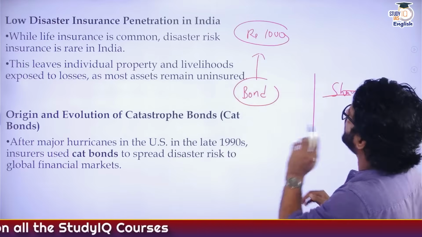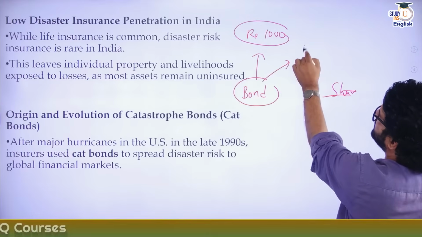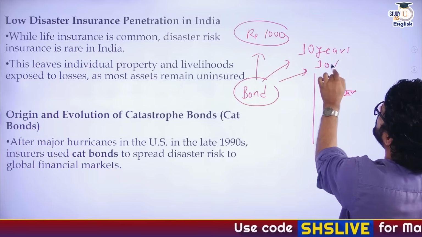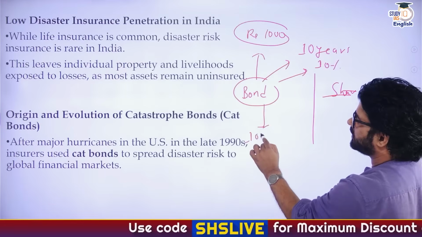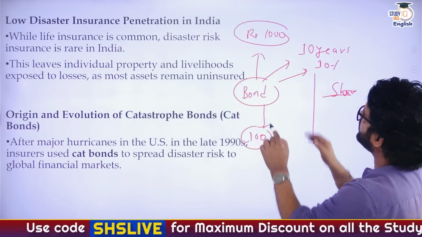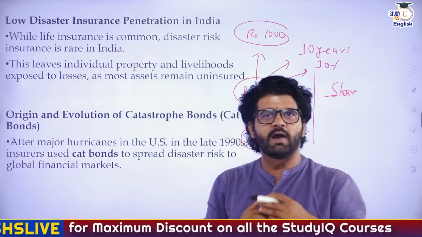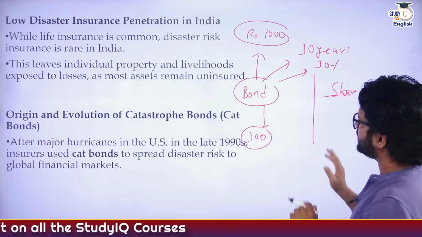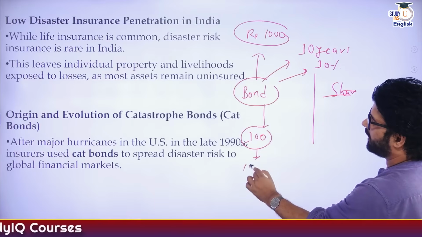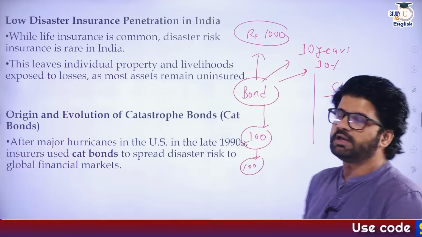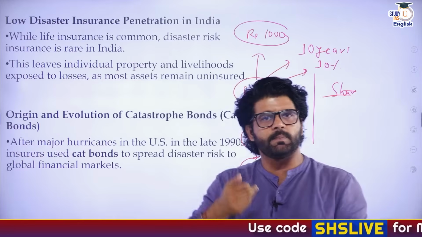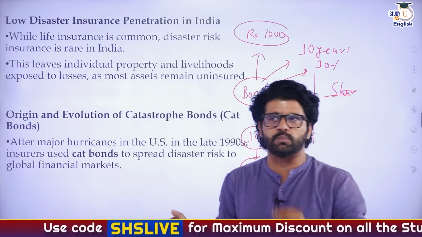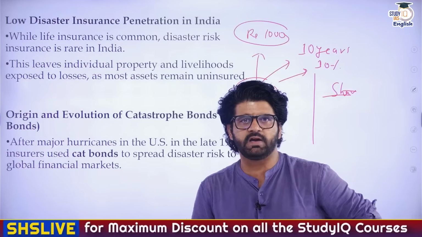Now what will happen? This 1,000 rupee bond, I issued it for, let's say, 10 years at 10% interest. In that scenario, every year I will give that person 100 rupees, because this is 10% interest on 1,000 rupees, that is 100 every year for 10 years. At the end of 10 years, I have to return the principal amount, which is rupees 1,000. That's how a bond works. It is a debt instrument. I'm taking some loan from different entities.